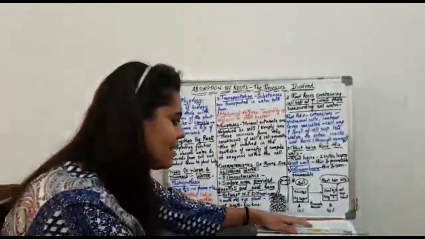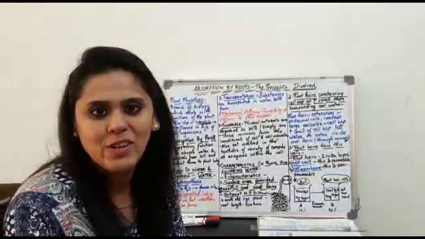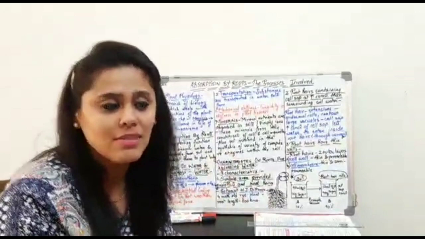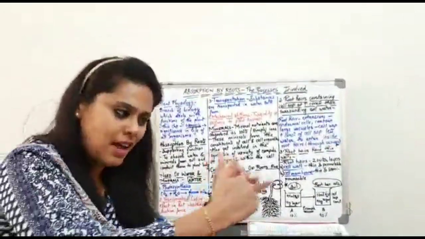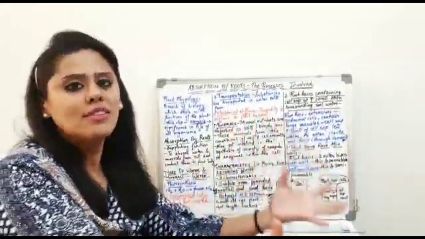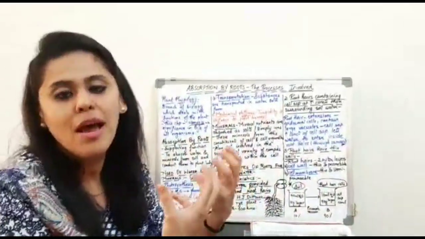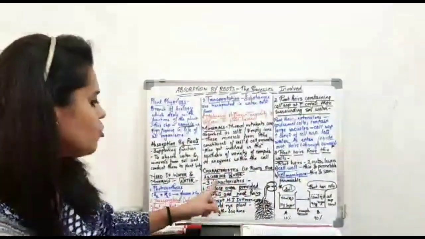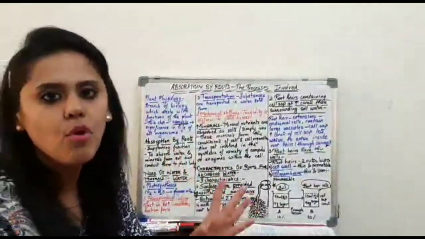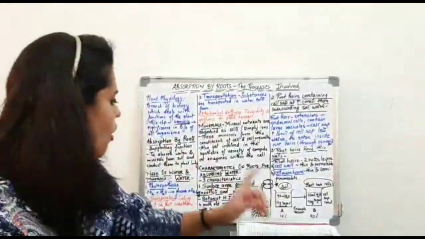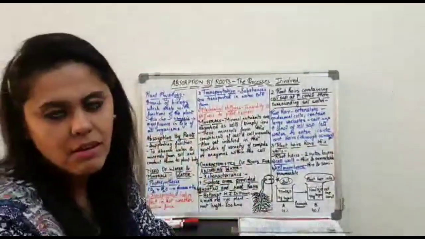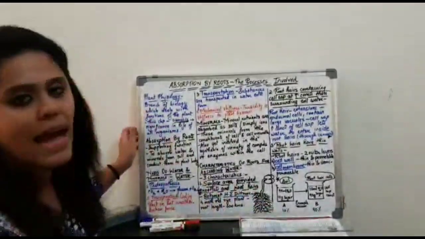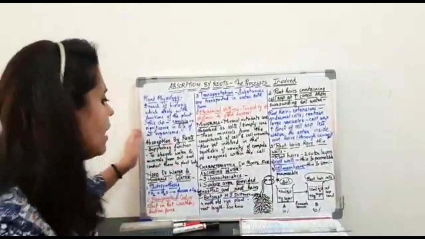Okay, so what exactly is the scientist trying to explain over here? The more the surface area of the root, it is so obvious, the more the absorption by the root, the rootlets and the root hair. So that becomes obviously the first and the most important characteristic of the roots for absorbing water and minerals from the soil. Okay, I hope this diagram and the characteristic is clear, right?